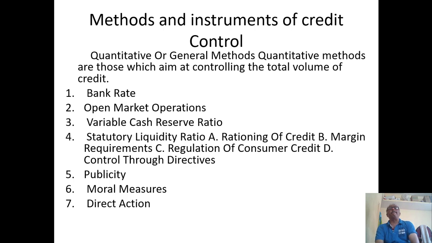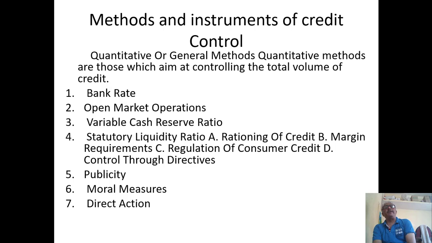What are the different methods employed to control credit? The methods of controlling credit by the Reserve Bank of the country are mainly of two types: qualitative and quantitative measures. The quantitative measures are also called general methods. These quantitative methods aim at controlling the total volume of credit in the system. The total volume of credit will be controlled with the help of the quantitative credit control methods.